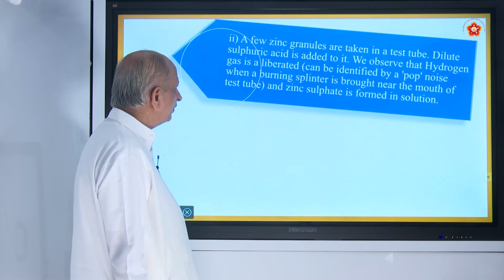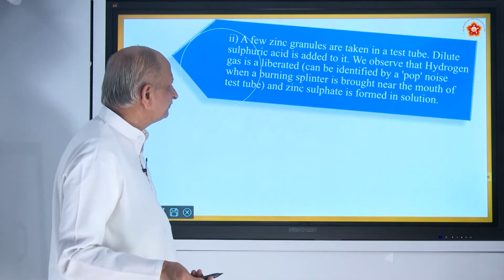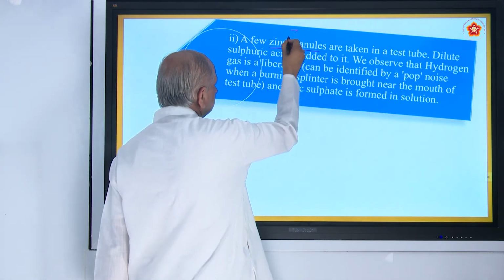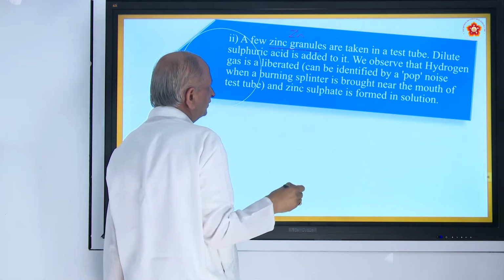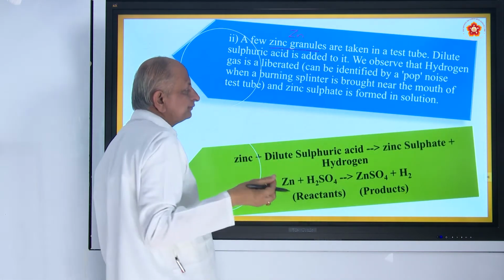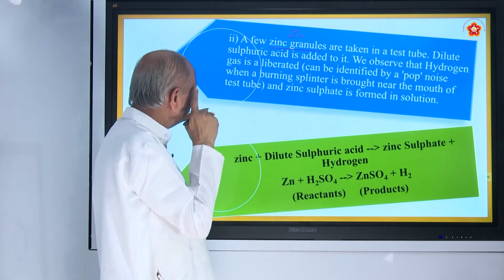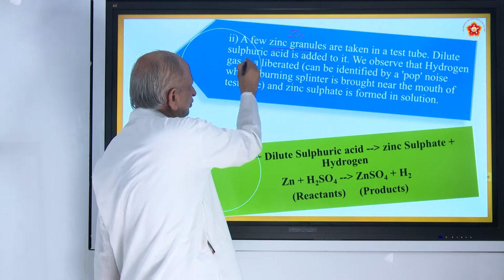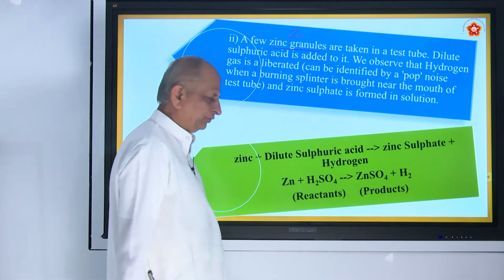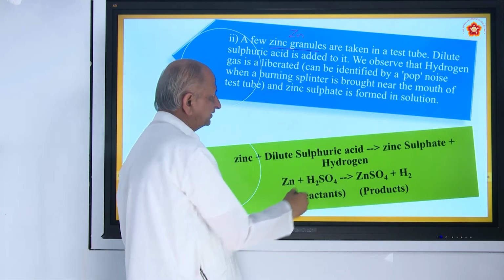And one more example. You can take a test tube in which there are some zinc granules. Zinc means Zn. So pieces of the metal zinc are taken, something white in color, to which you have to add sulfuric acid, dilute sulfuric acid. It may be hydrochloric acid also. So Zn plus H2SO4, those are the reactants.